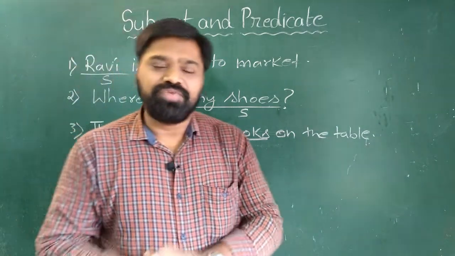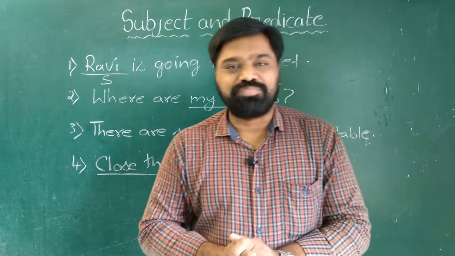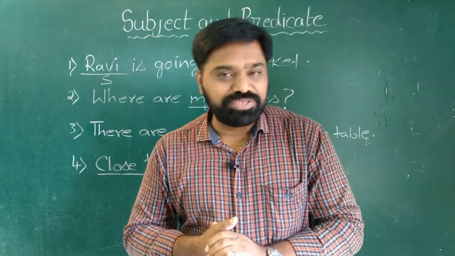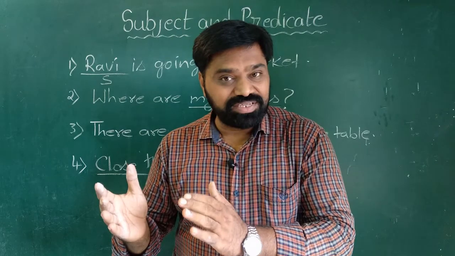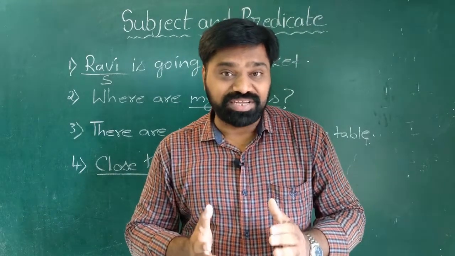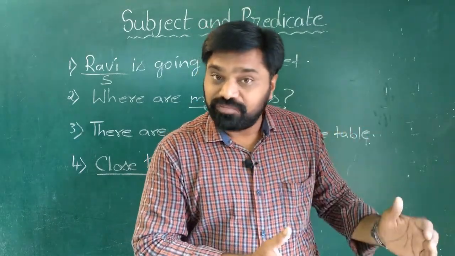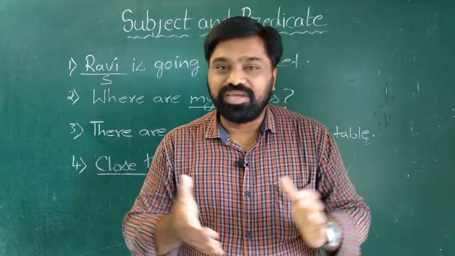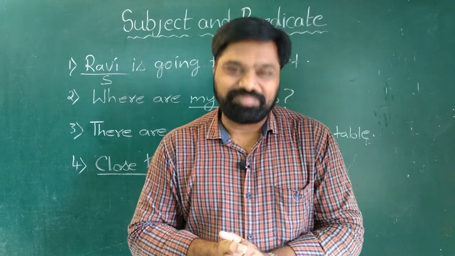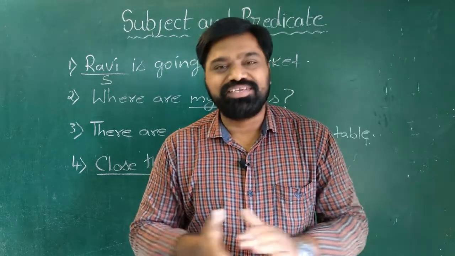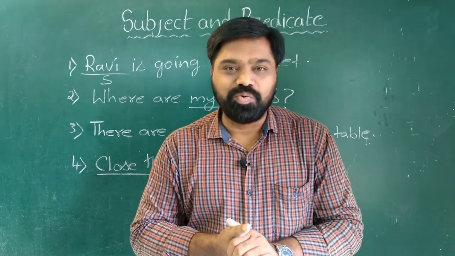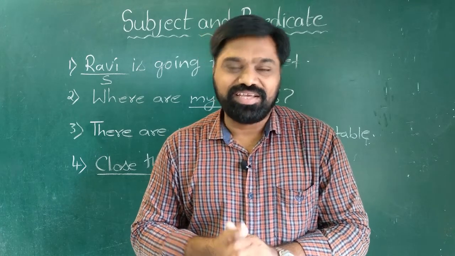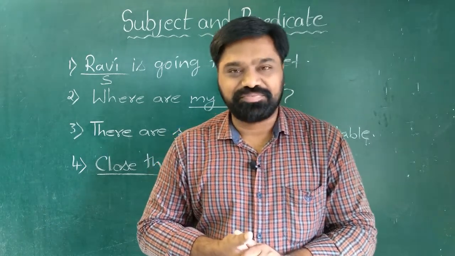So friends, what we learn from these examples, we learn that subject can be at the beginning of the sentence, or it can be in the middle of the sentence, or it can be at the end of the sentence, or in case of imperative sentences, we may not even trace the subject. Okay, let us see some more examples and do a little bit practice in subject and predicate.